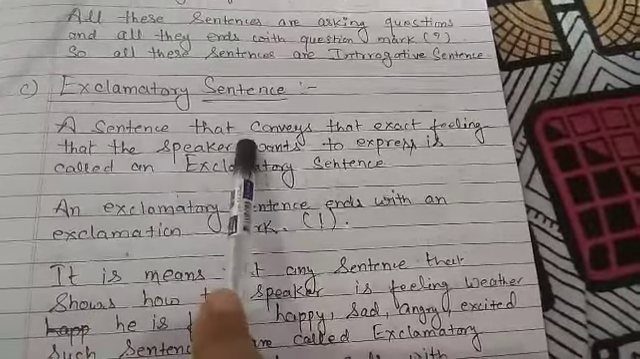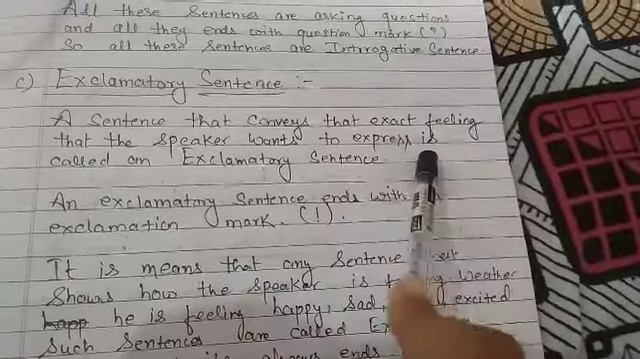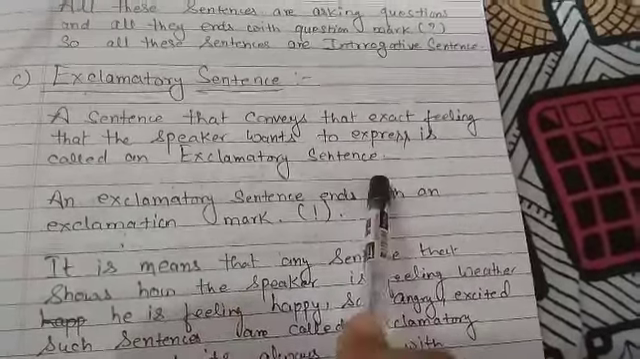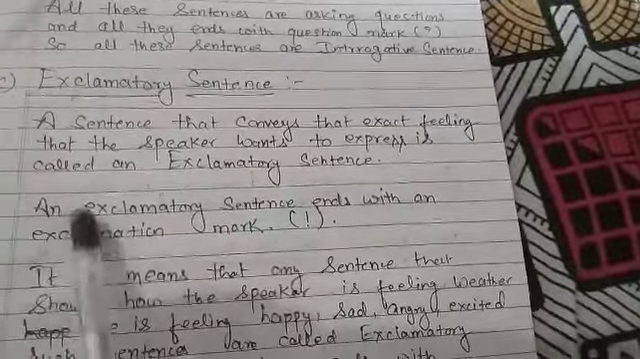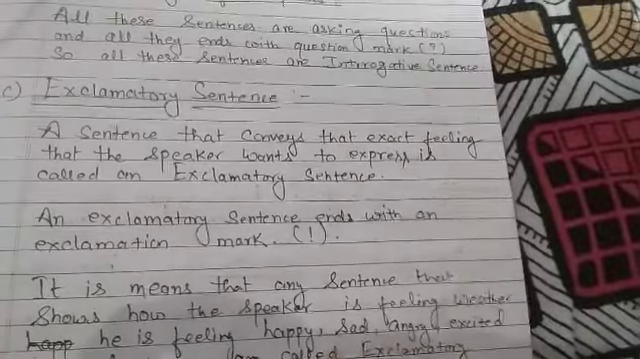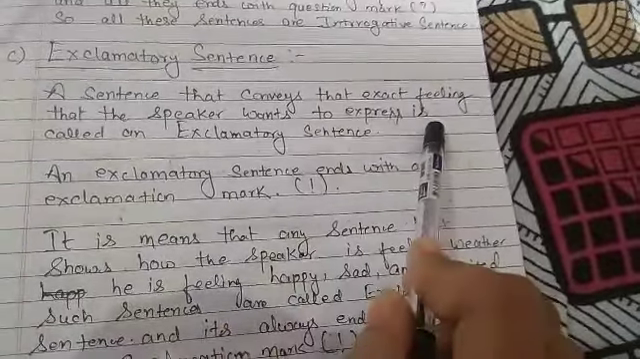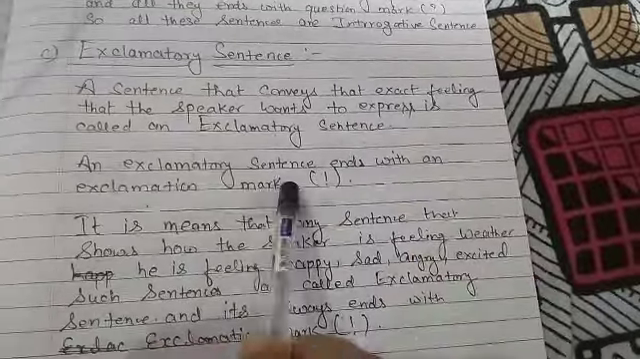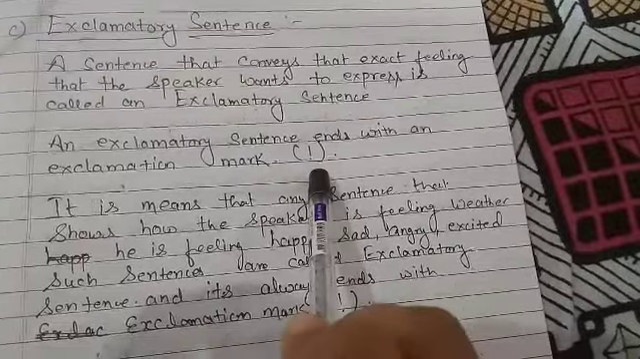A sentence that conveys the exact feeling that the speaker wants to express is called an exclamatory sentence. Exclamatory sentence expresses the feeling of the speaker. Okay, what he is feeling. It expresses the feeling of a speaker or a person. Now, an exclamatory sentence ends with an exclamation mark. Okay, this is exclamation mark.